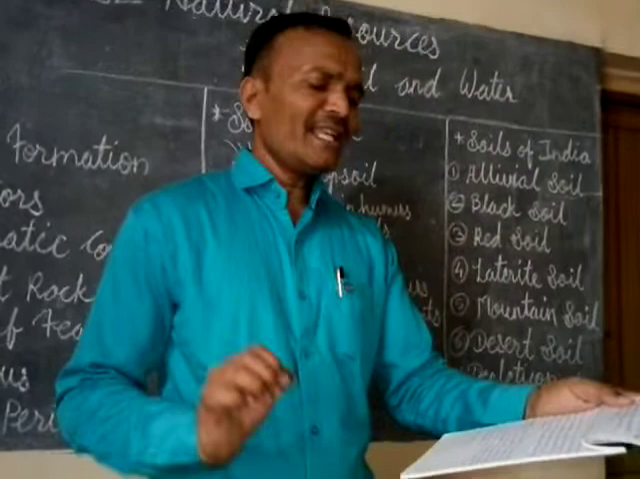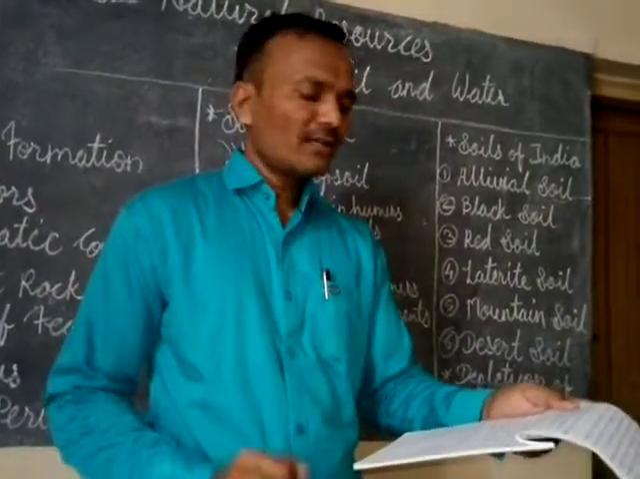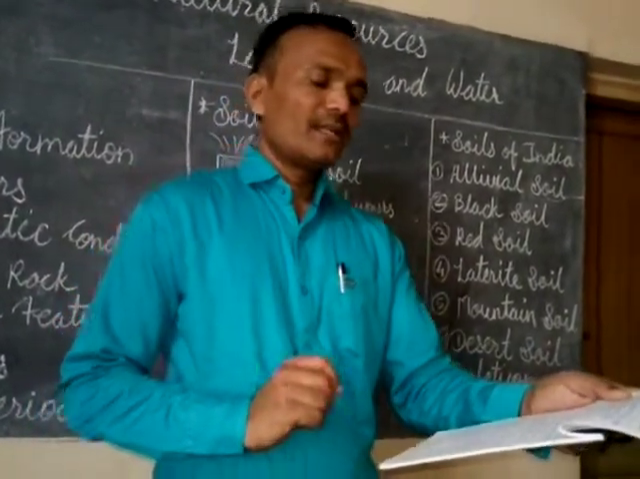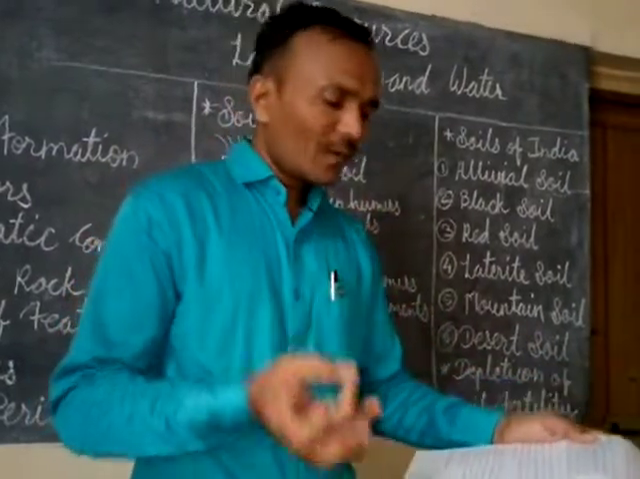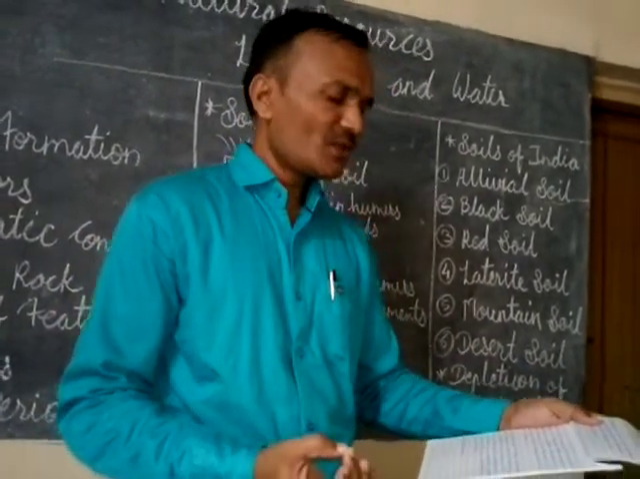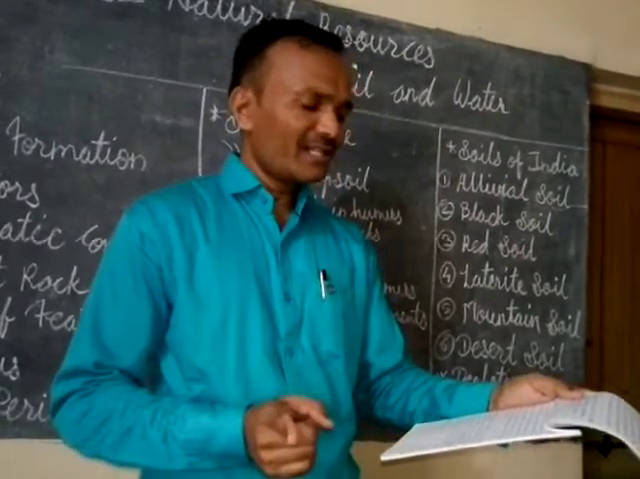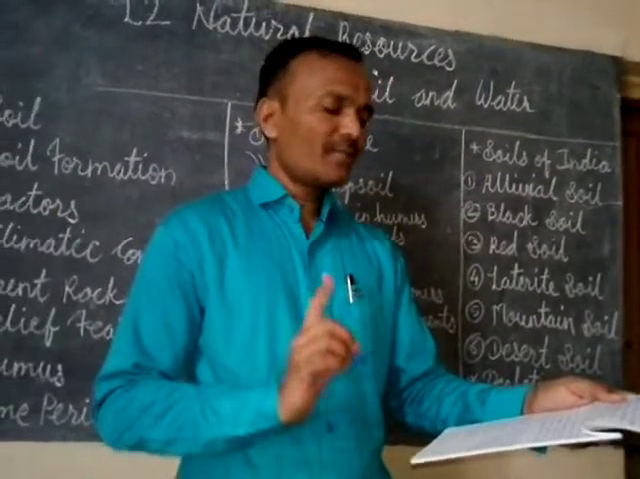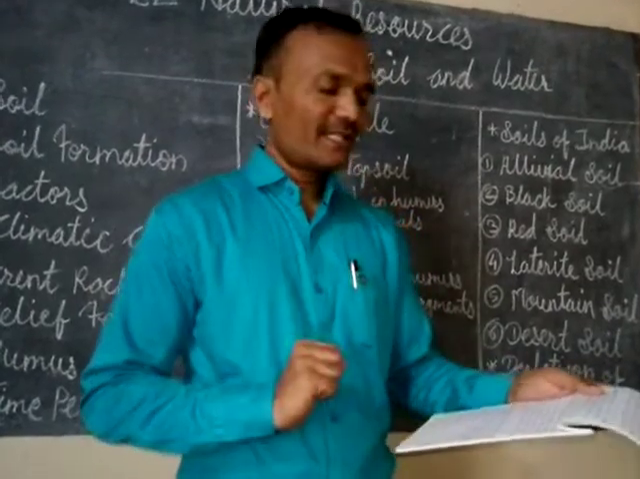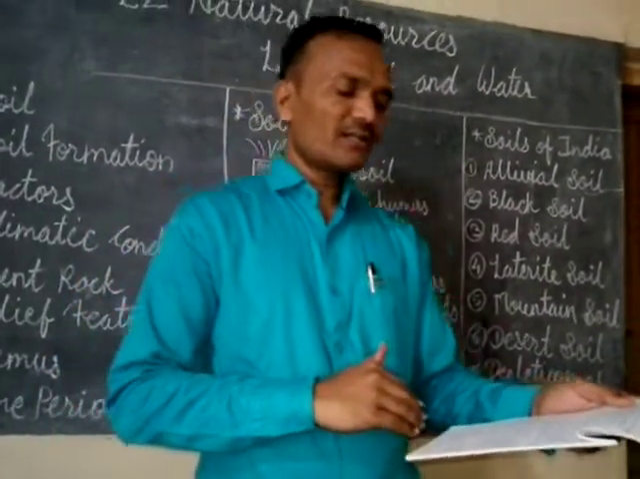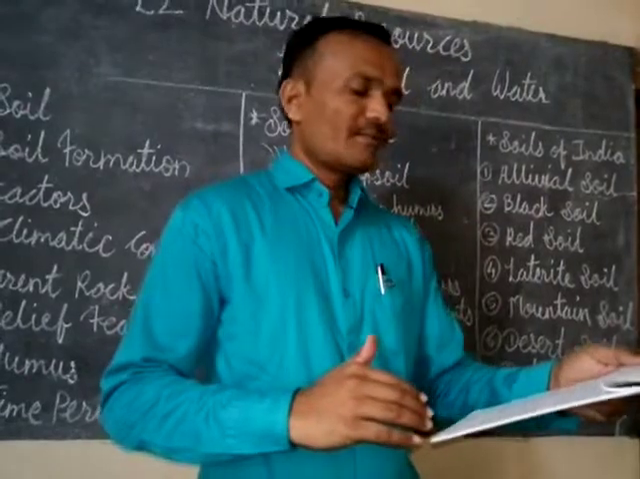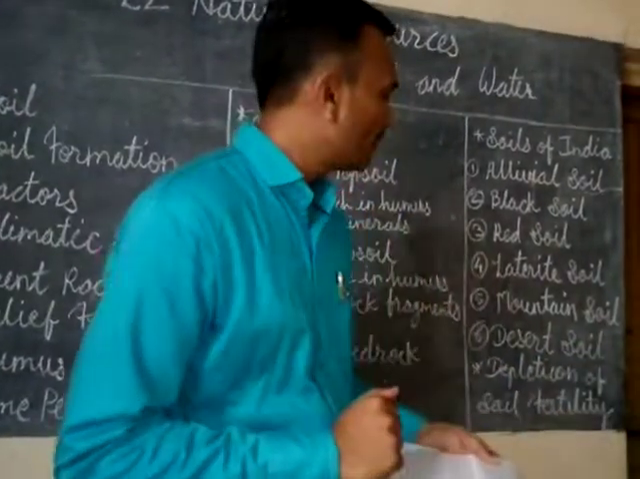It is mainly caused by running water and wind, deforestation, overgrazing, overutilization of land. Adopting unscientific methods for agriculture also causes the depletion of soil fertility. So these are the reasons for the depletion of soil fertility.